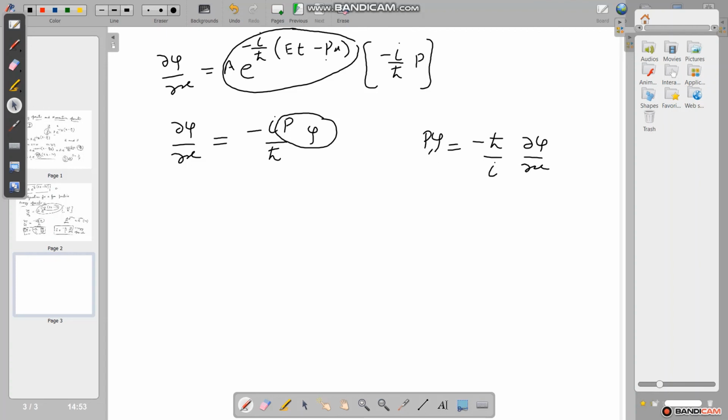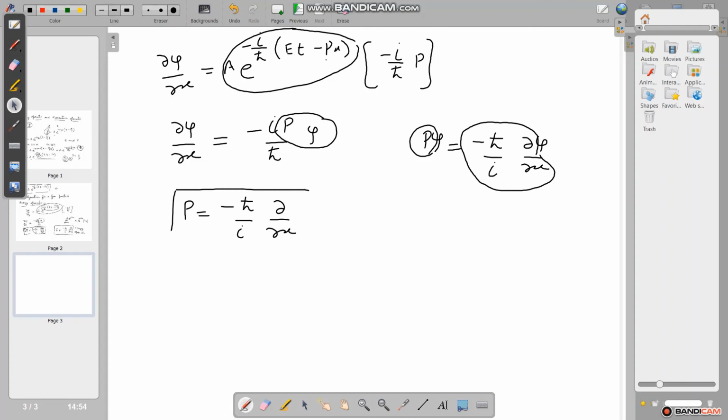Comparing, p = minus h cross upon i del upon del x, and this is known as the momentum operator.